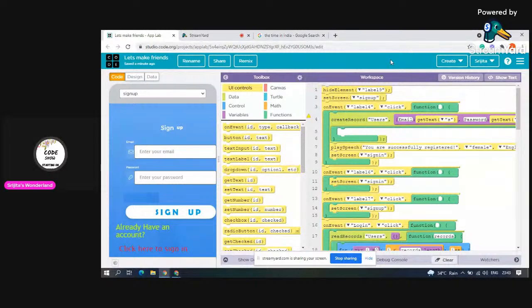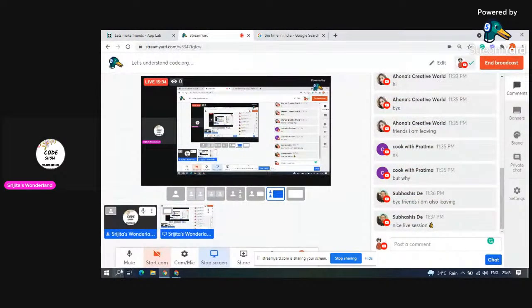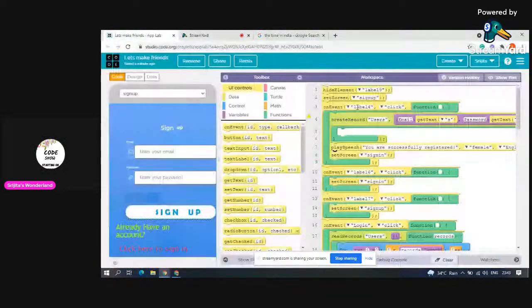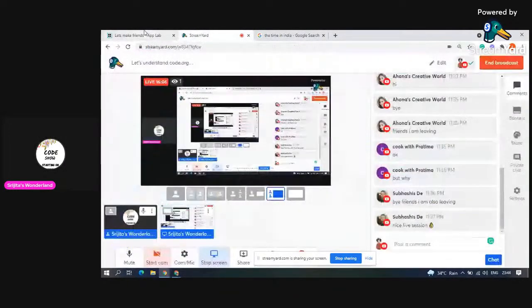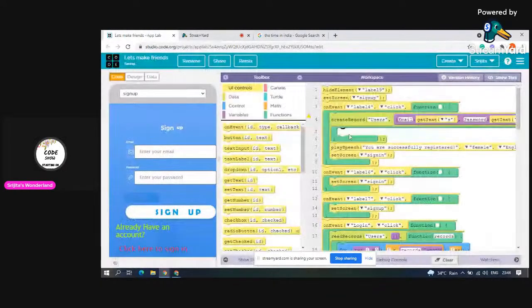Now when we click this label, what happens is it creates a record called email. So email, what is it? Get text from S. Now what is S? This is a text input called S. Password is also a text input. So create record called users. That's why when we are signing up, this is creating a data record, and in the server it is being joined. Very simple.